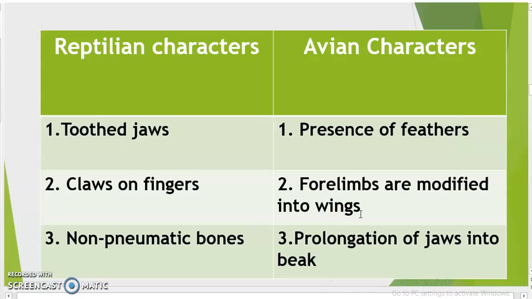It means it can fly. And third is prolongation of jaws into beak. It was having a beak, but the beak was having teeth. So having teeth was a reptilian character, and having a beak is an avian character. So scientists concluded that birds have evolved from reptiles.